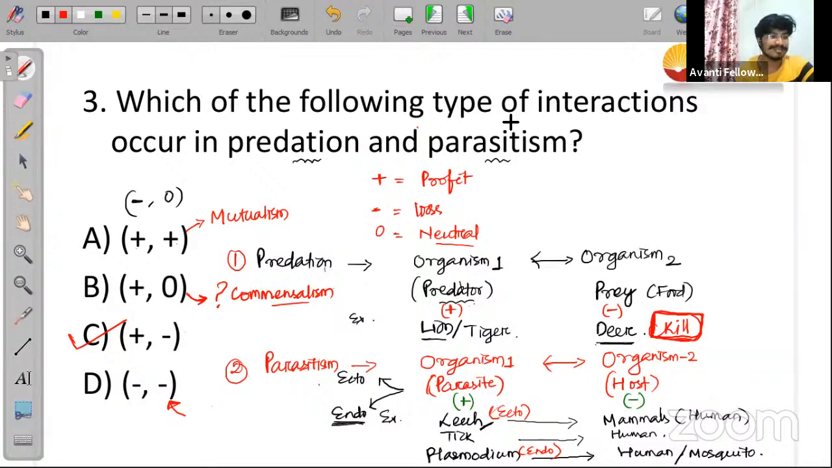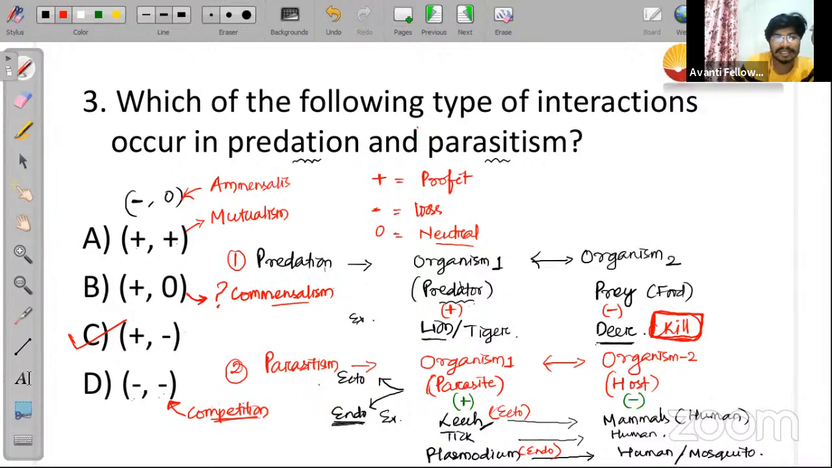Students from JNV Mysore, YouTube people, what is this particular interaction called, where both organisms get loss? That is called competition, where both get loss. And what is this interaction called, where one gets loss and the other gets neither profit nor any loss? This interaction is called amensalism.